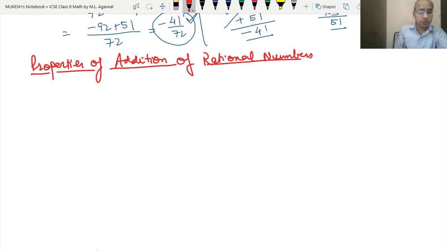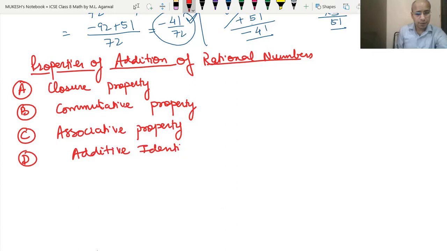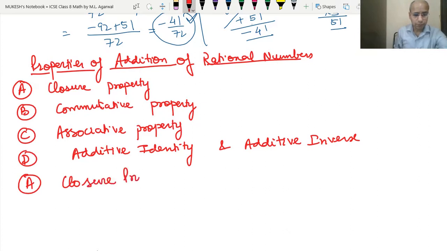So first let us write what these properties are. A is the closure property, B is the commutative property, C is the associative property, and D is additive identity, and along with it additive inverse. Okay, so we will study all these properties one by one. So let's start with the first one, closure property.